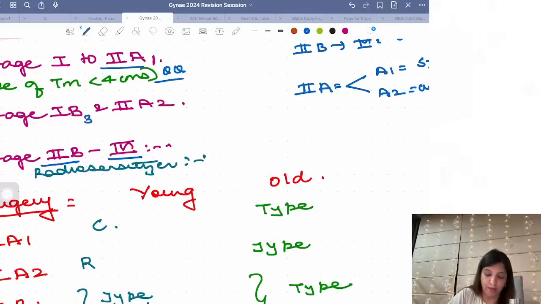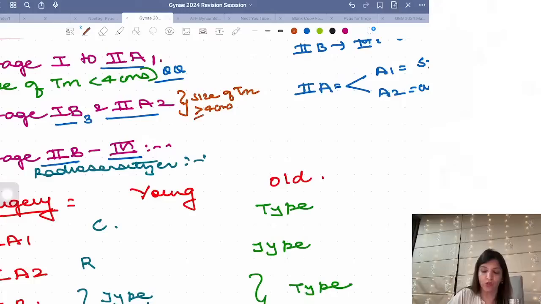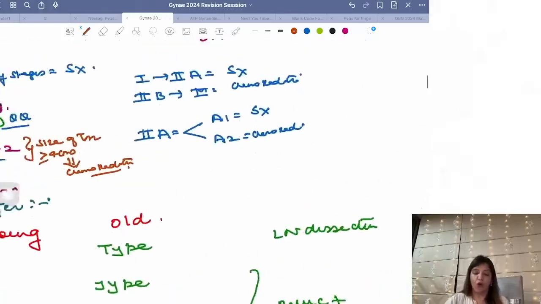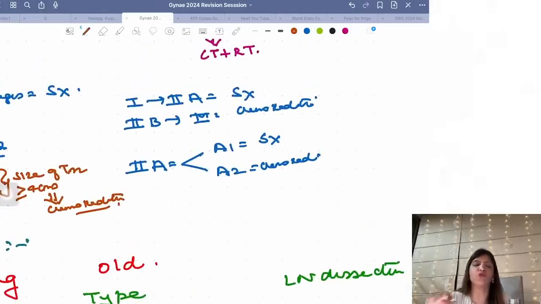That is 1B3 and 2A2. 1B3 and 2A2 में size of the tumor is more than or equal to 4 centimeters, and that is why you have to go for chemo radiation. So broadly speaking, from stage 1 to stage 2A surgery, 2B to stage 4 chemo radiation.